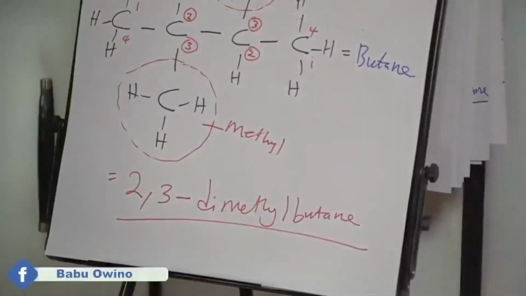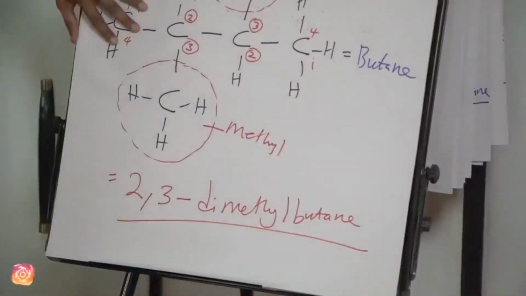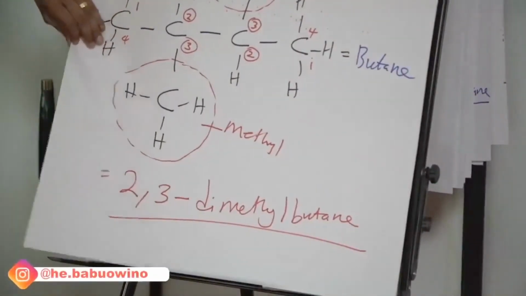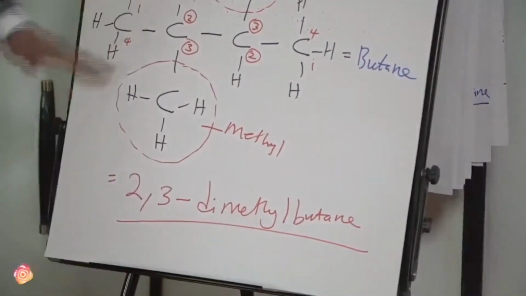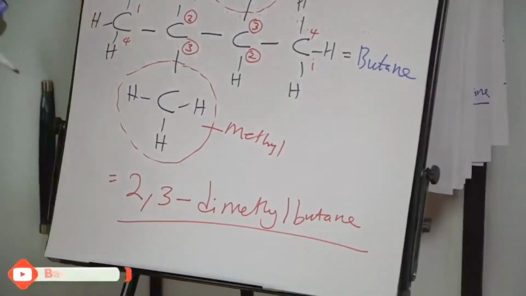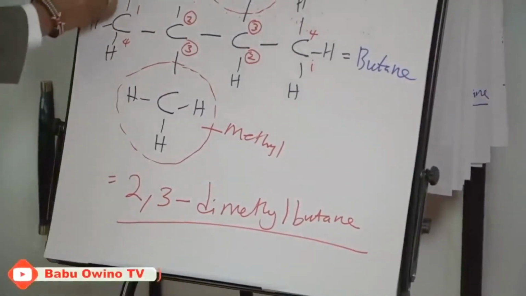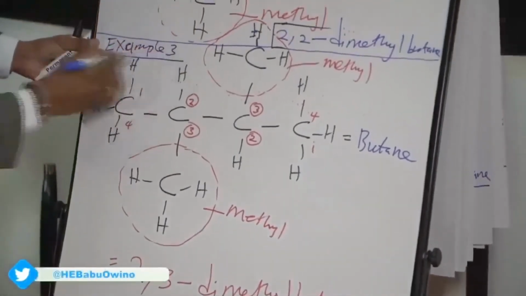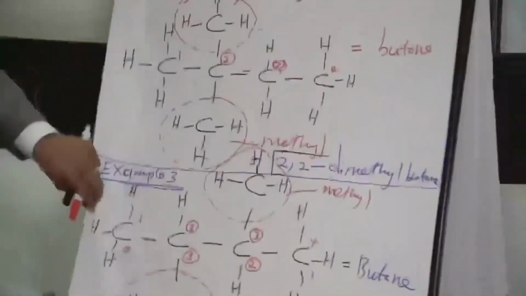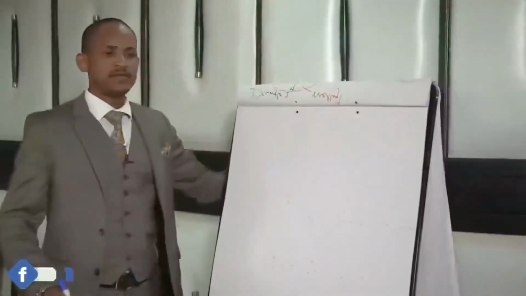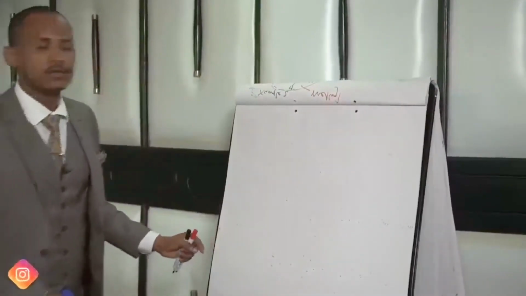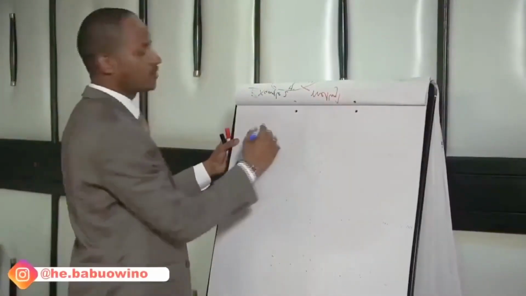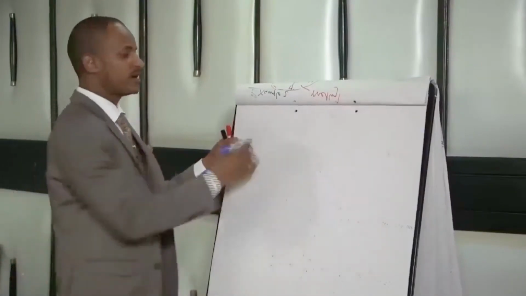So class, as you can see, this is our naming with the double branches. This is example 3. So after naming, class, we want to name them when they have halogens.